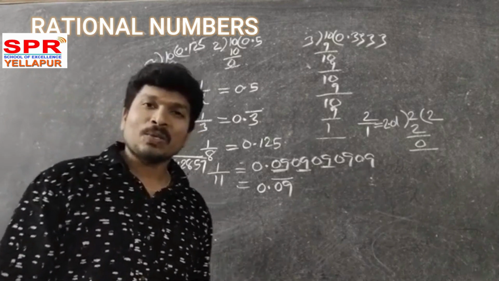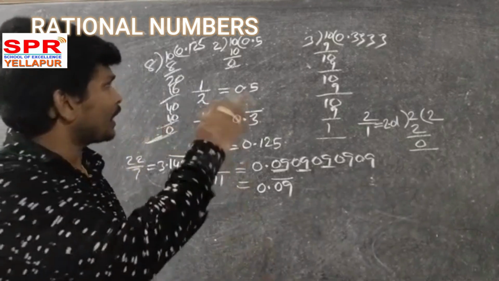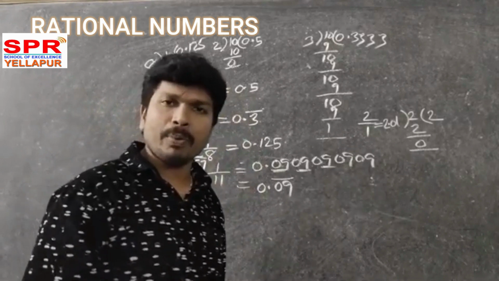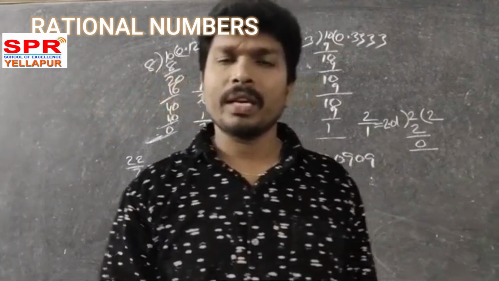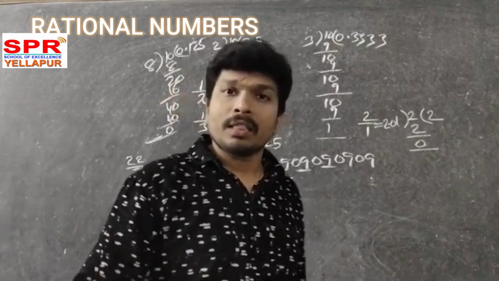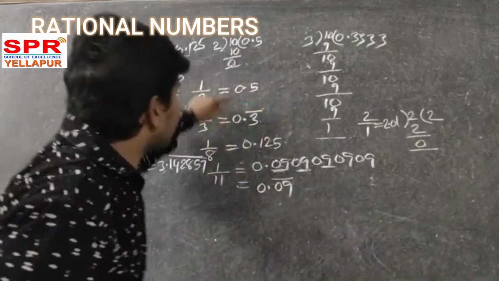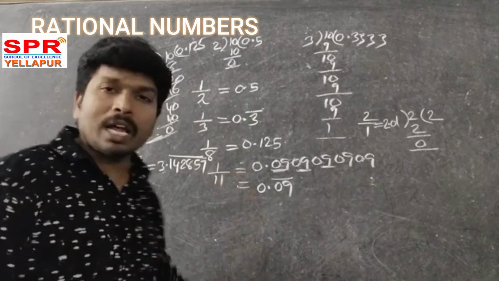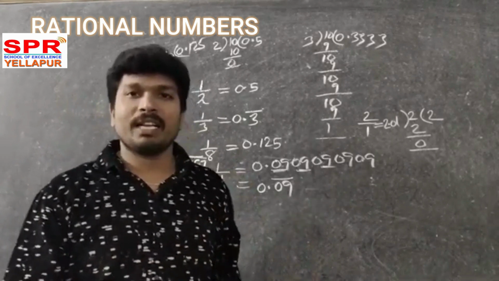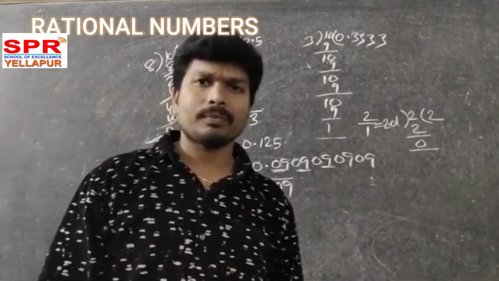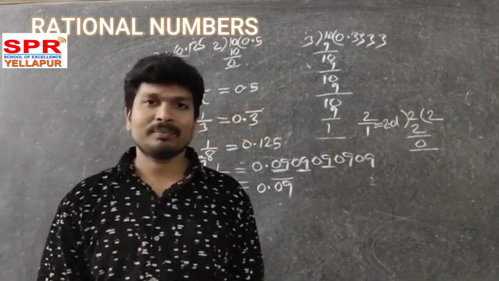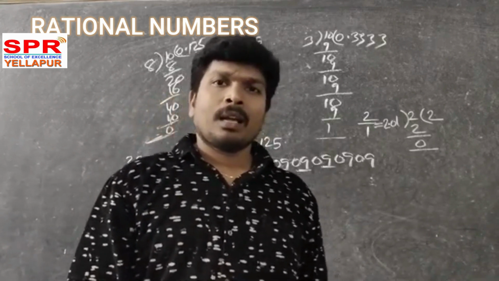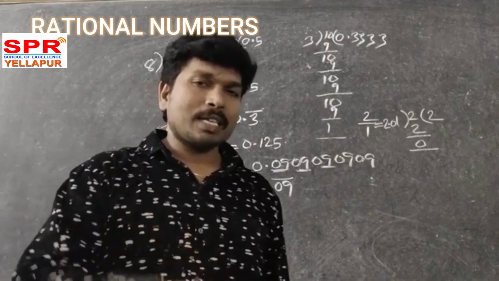Yes or no? So any number in the form of p by q, where p, q are integers and q not equal to 0, can be expressed as either a terminating decimal or a non-terminating recurring decimal. You have one number. Is it a rational number?